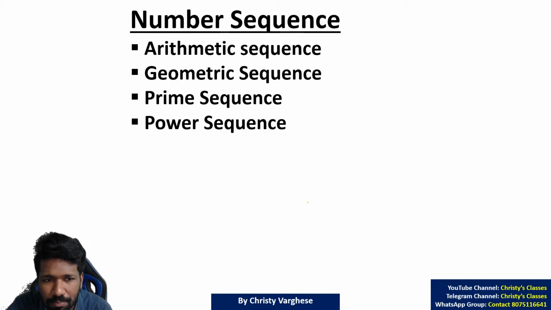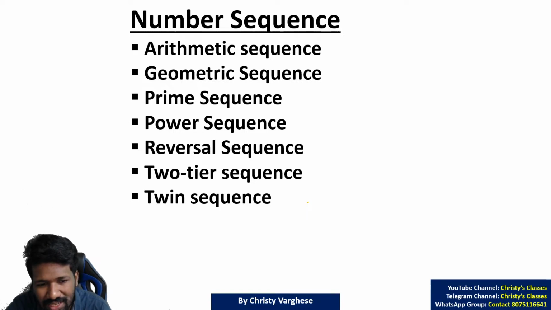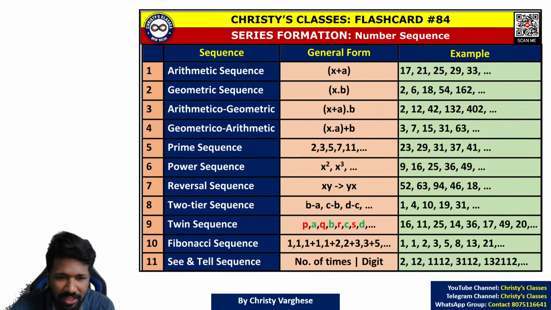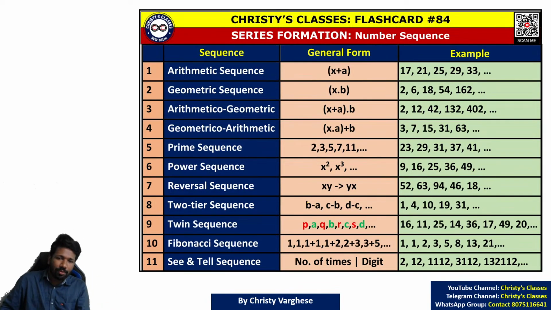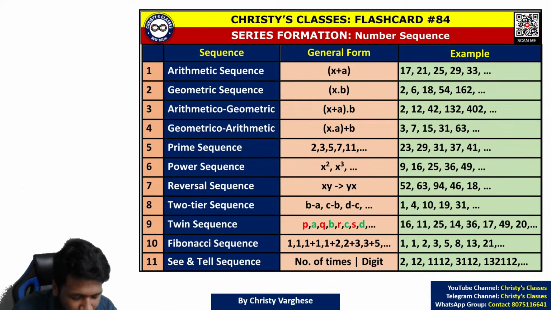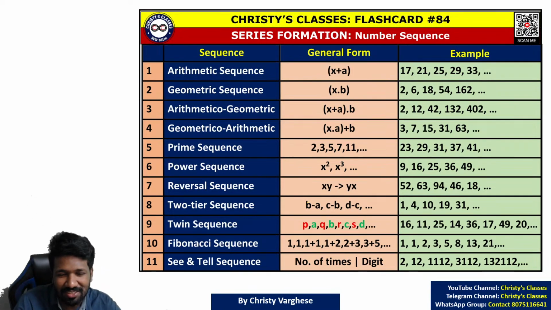Sequence means comma separated list of elements. Sequence sometimes is called a series, but mathematically it is called sequence. But in competitive exams, the term series is more popular, even if series is something different. For sequence, the term series is used in competitive exams. In question paper also you can see this term series. So when I am saying sequence or series, please understand I mean the same thing in this chapter.